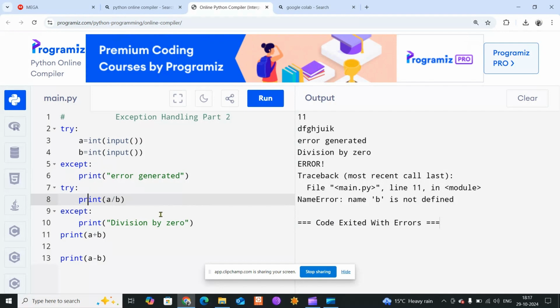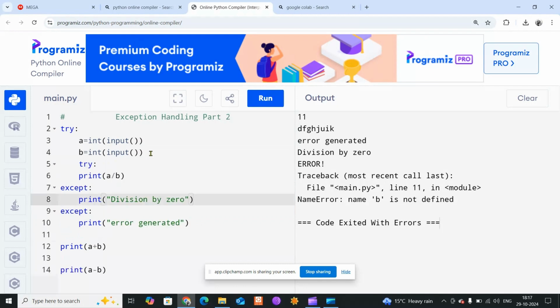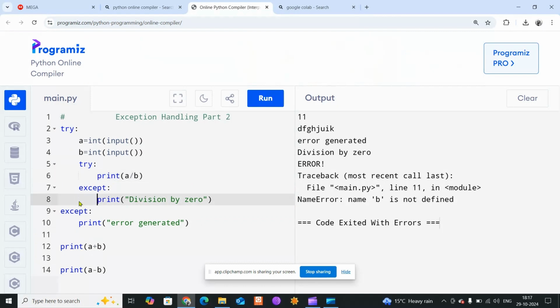Okay, so what we can do is we can have a nested try except, right? And here I can say something like this, right?